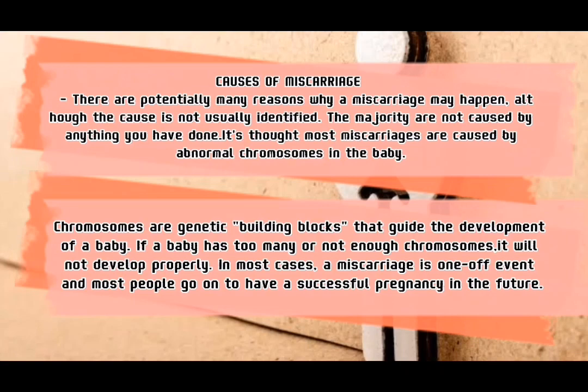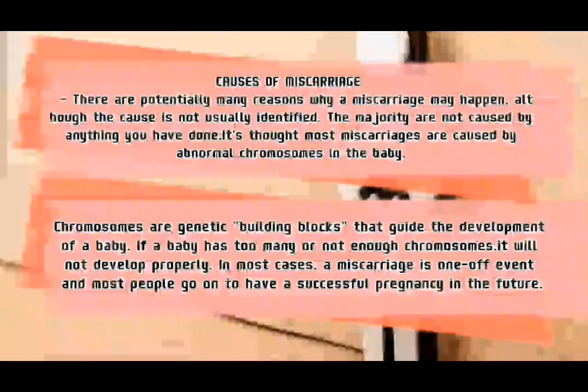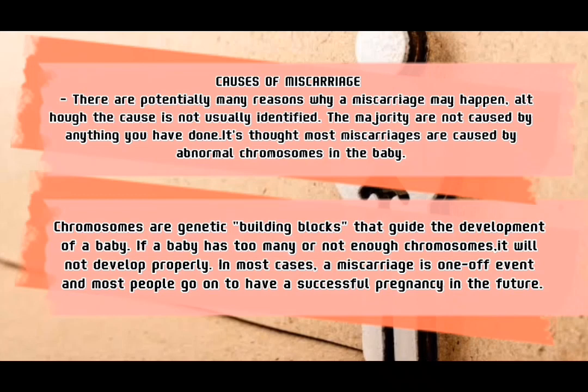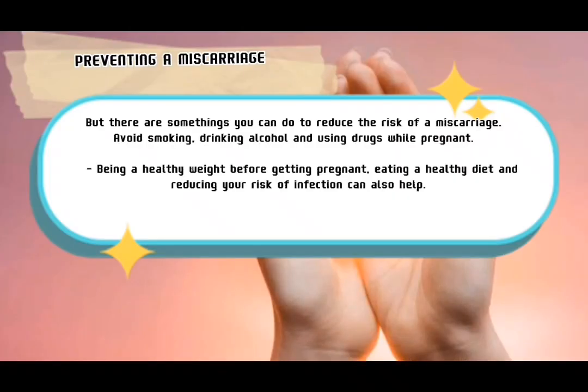Chromosomes are genetic building blocks that guide the development of a baby. If a baby has too many or not enough chromosomes, it will not develop properly. In most cases, a miscarriage is a one-off event and most people go on to have a successful pregnancy in the future.